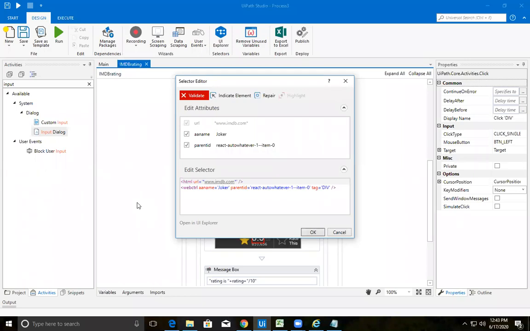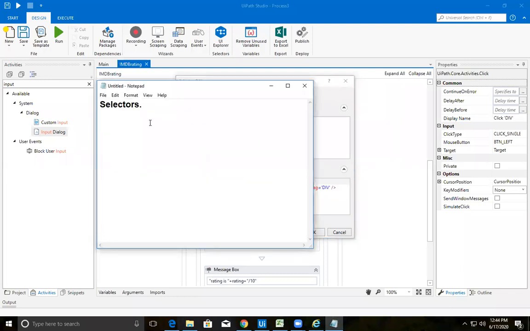One is the selector we get from the rating where the text value is what we recorded. The other is by providing a question mark, and one is by providing an asterisk.